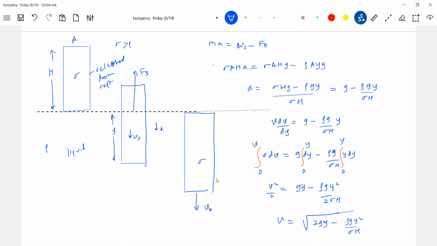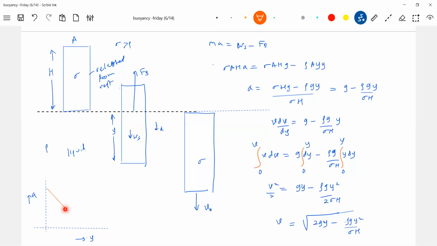Look at the speed. Will it increase or decrease? Speed of this rod, will it increase? As it is getting into the liquid, the speed will increase here. What will be the acceleration? Increases or decreases? If you plot the graph, the variation will be of this kind. This is for acceleration. The moment you release, put y equal to 0, then how will the graph be? The graph will take shape like this.